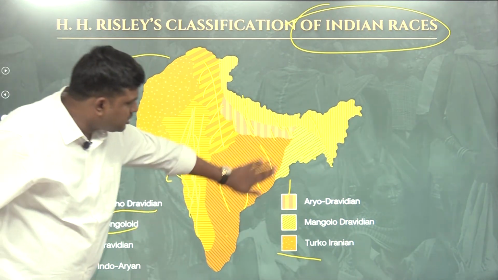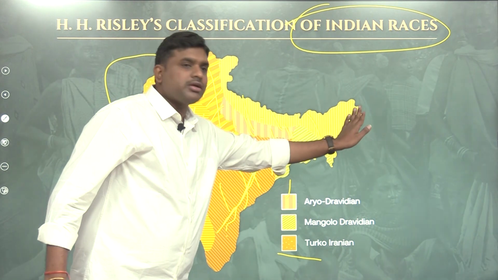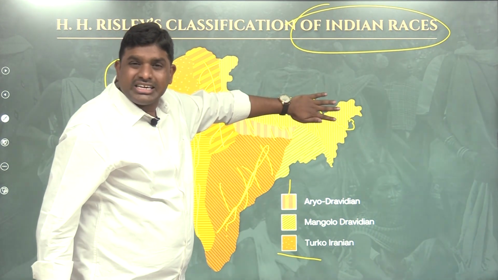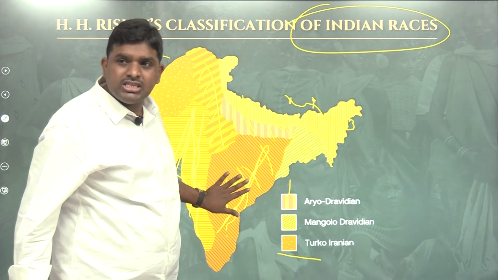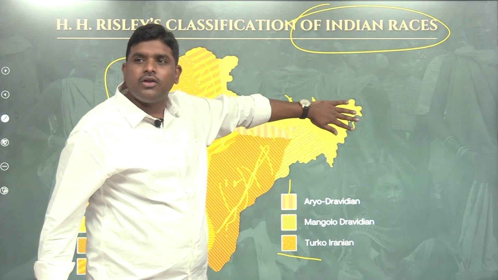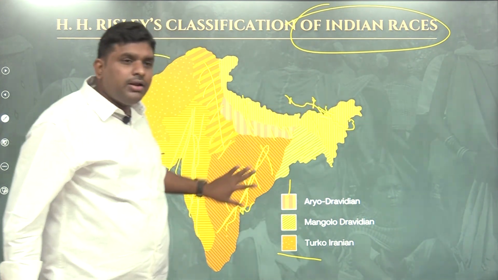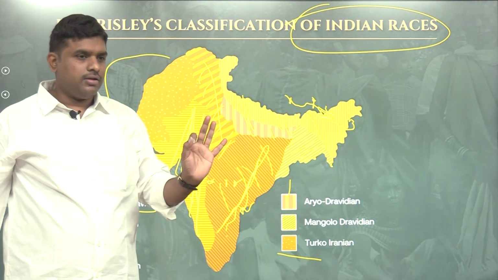Who are Dravidians? This particular part. Who are Mongoloids? This particular part. So Risley said these are the tribal classifications: these are called Dravidians, these are called Mongoloids. These both are tribals. Rest all are general.